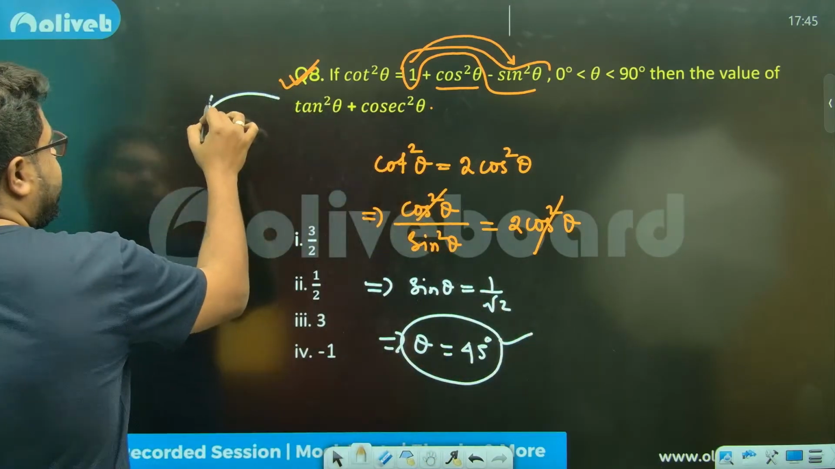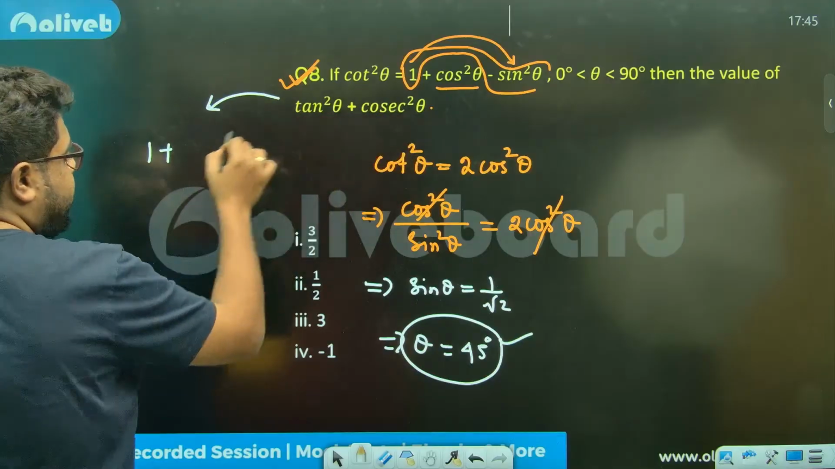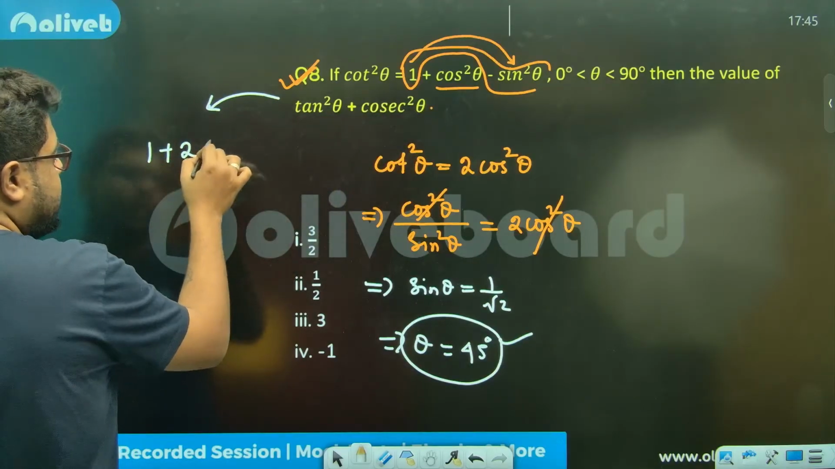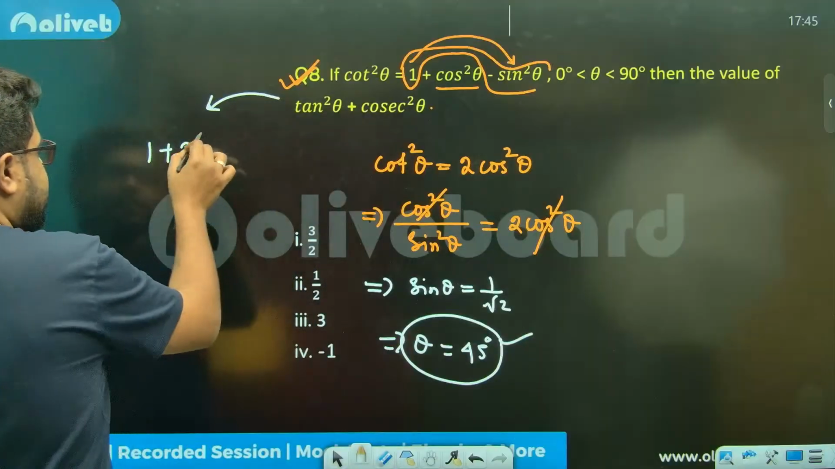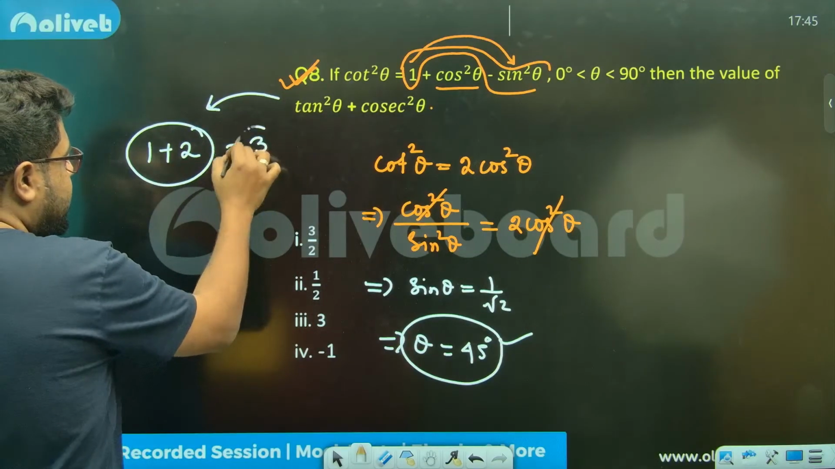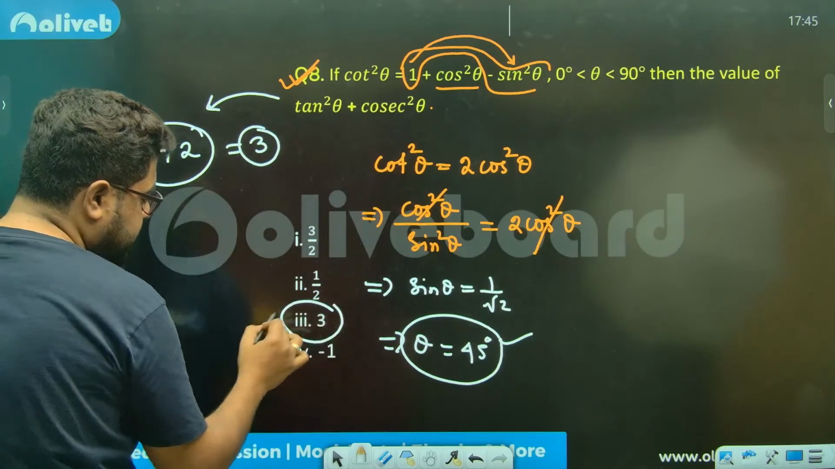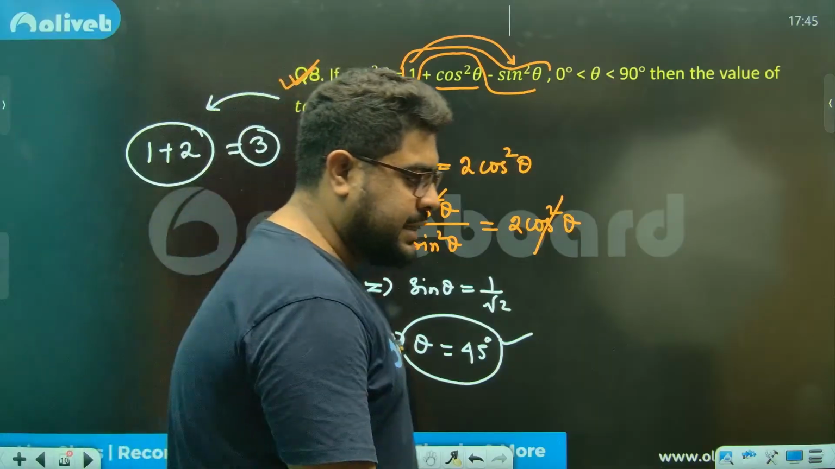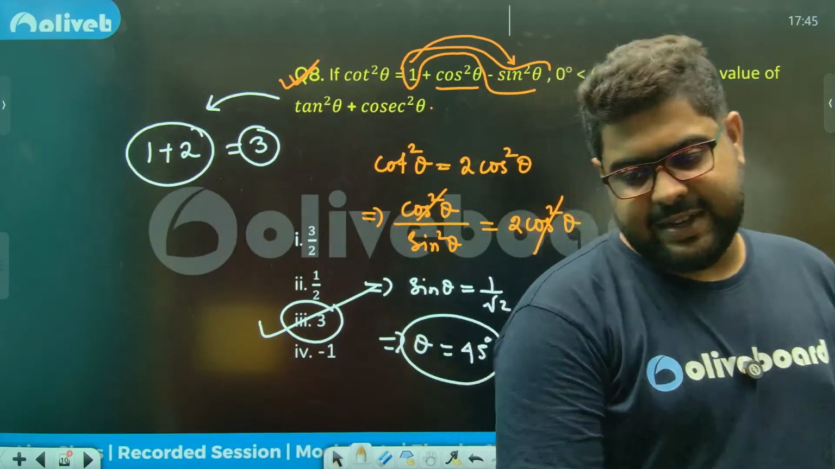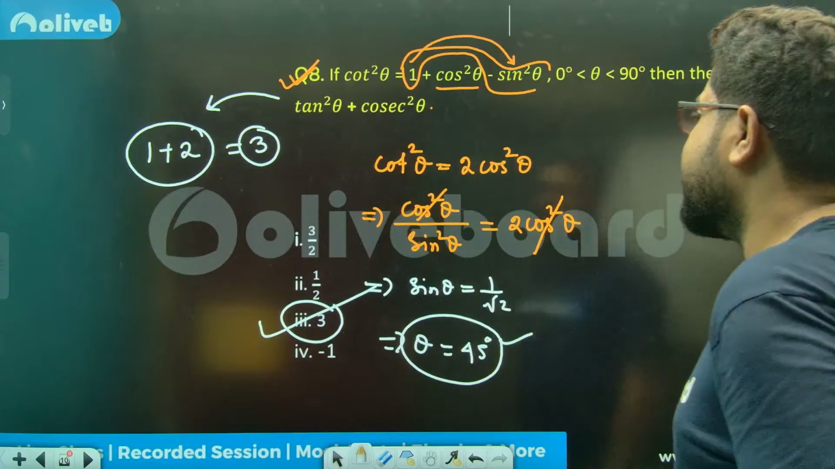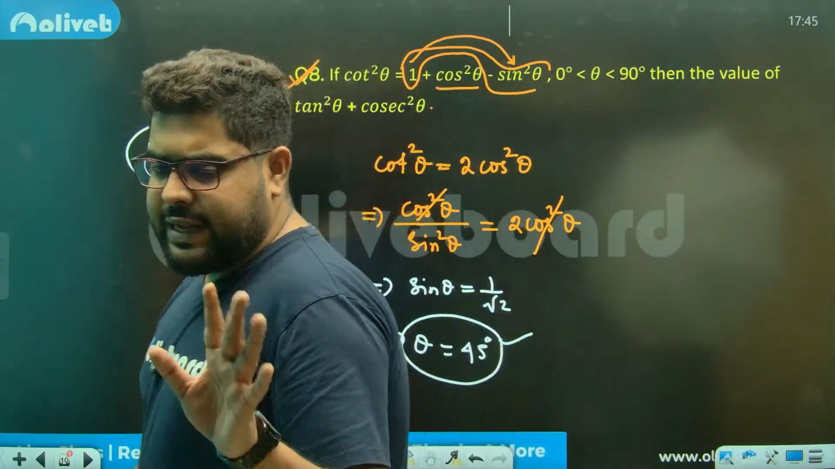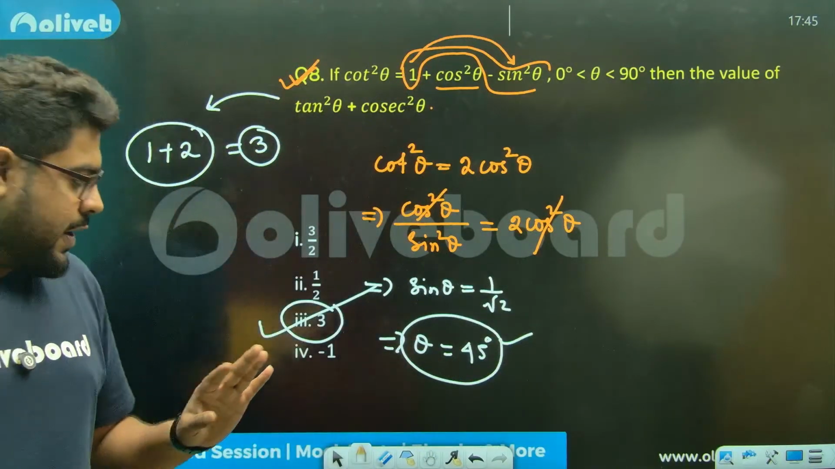So tan 45 is 1. Cosec 45 is root 2, and its square is 2. Calculate. The answer is option 3. Option 3 is most definitely your correct answer. Very simple stuff. Very simple question.